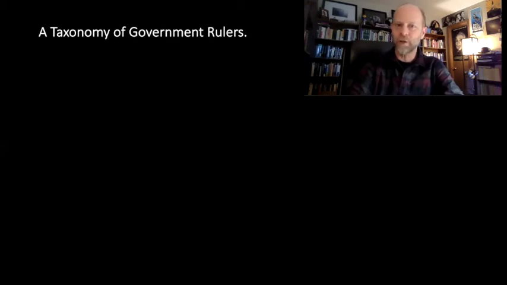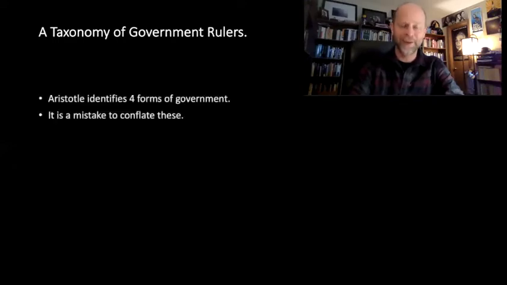The second part of our lecture, introducing Aristotle's Politics, is going to address his taxonomy of governments or government rulers. So let's just jump right into things. Aristotle identifies four different kinds or forms of government, or relations between government rulers and the citizens of the government or polis, city state. He also thinks that it's a mistake to conflate these four different forms of government.